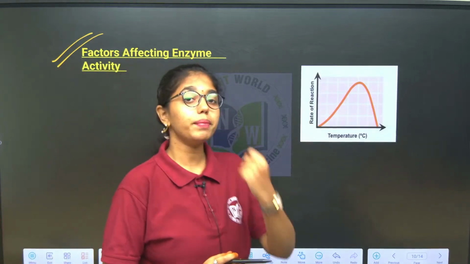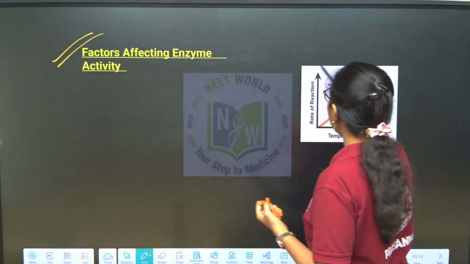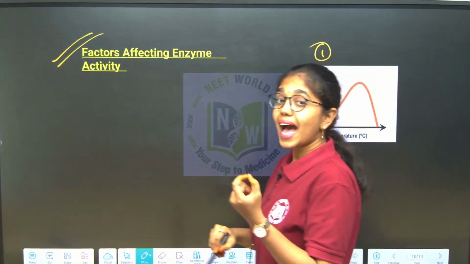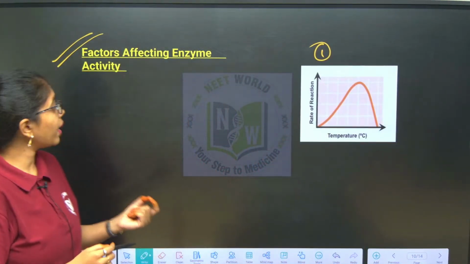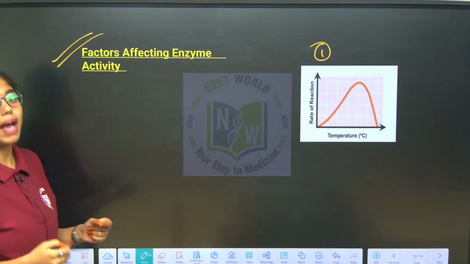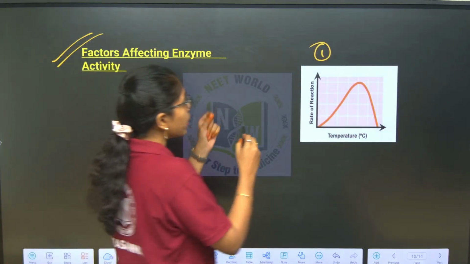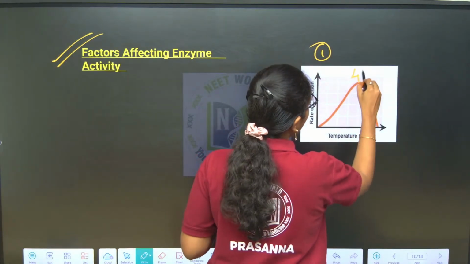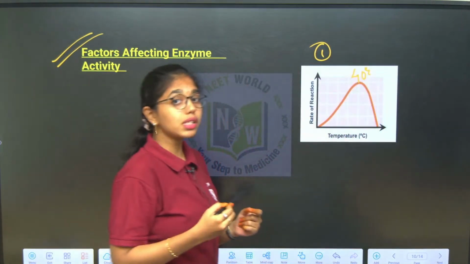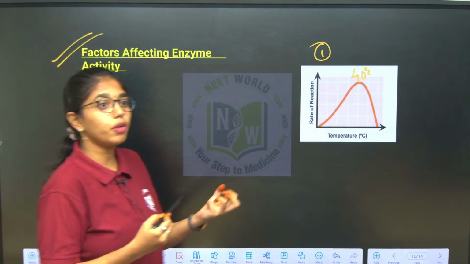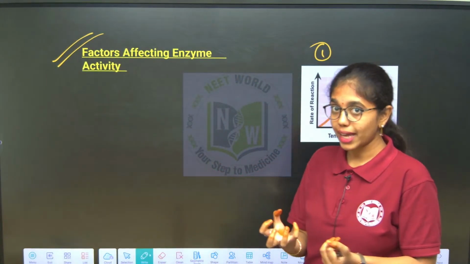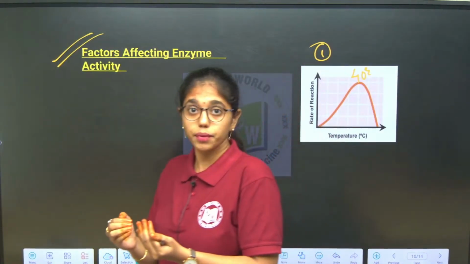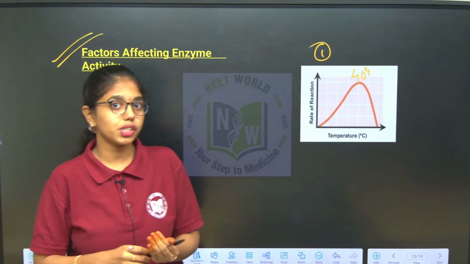Factors affecting enzyme activity. Three factors will be affecting the enzyme activity. First is what? Temperature. As we have previously learnt, biocatalysts show enzyme activity, and the optimum range of temperature is what? 40 degrees Celsius. And those enzymes which are derived from thermophilic organisms can show enzymatic activity above 80 degrees Celsius as well.